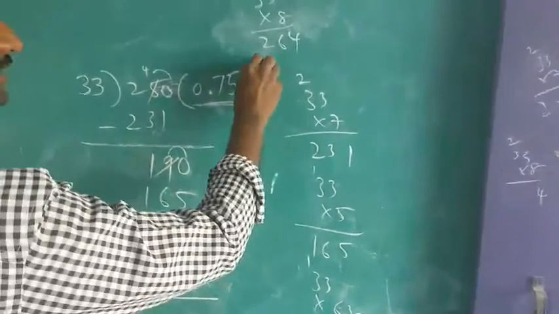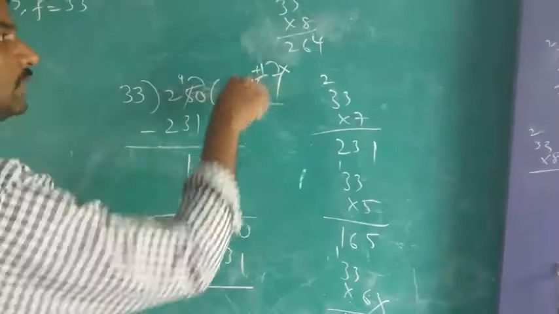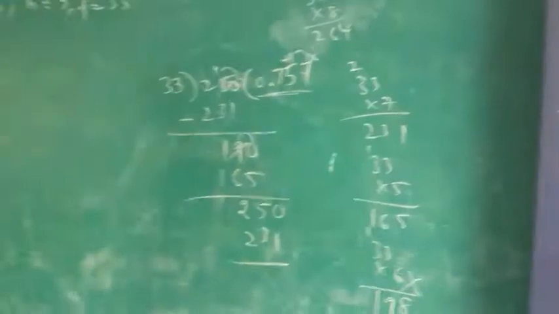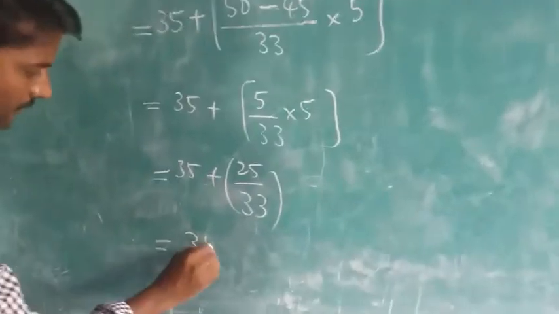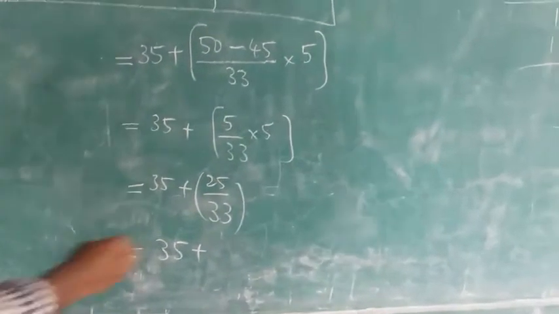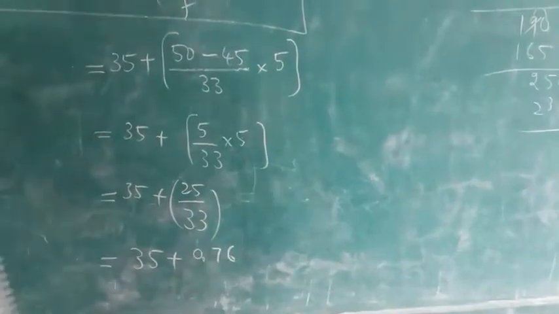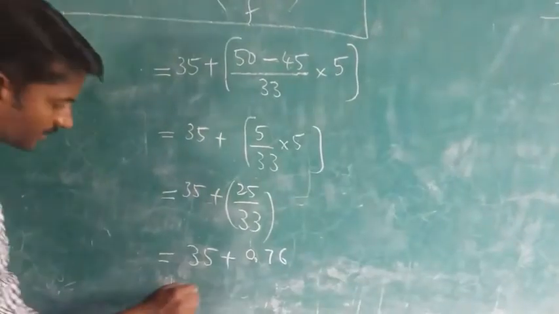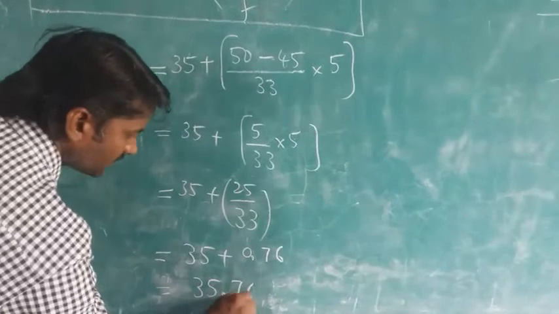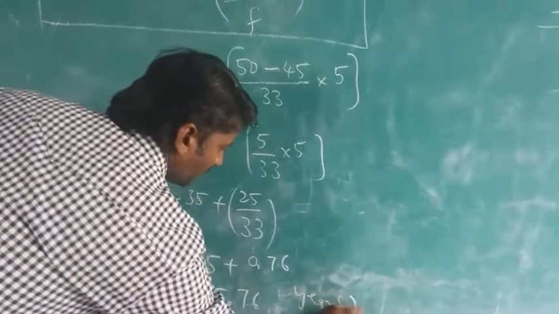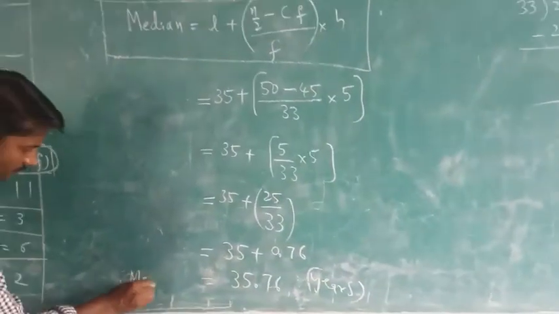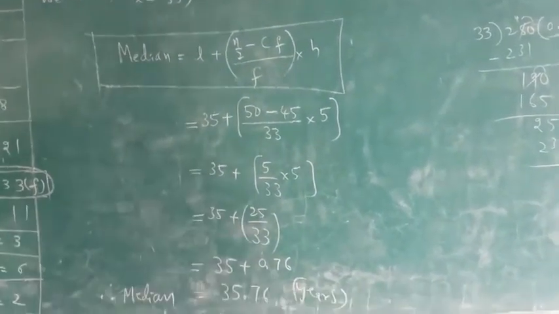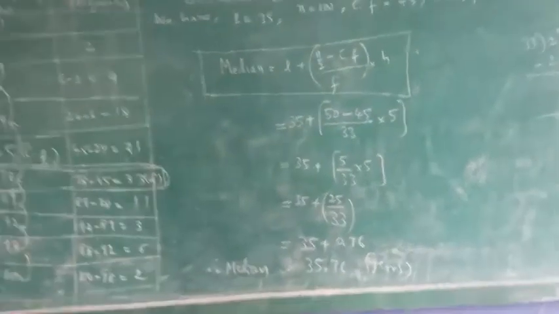If you want to delete this last digit, add 1 to the previous number. So almost we get 0.76. This way remove it. You will get the answer, 35 point, what answer did you get? 0.757 you got, but I added one to that number. So the answer is 35.76. Age is in years. Therefore, median age is equal to 35.76 years. So in this way you do the problems. Check once again.